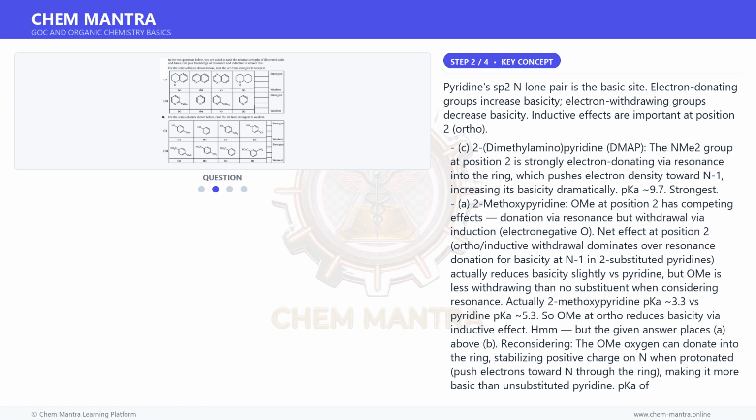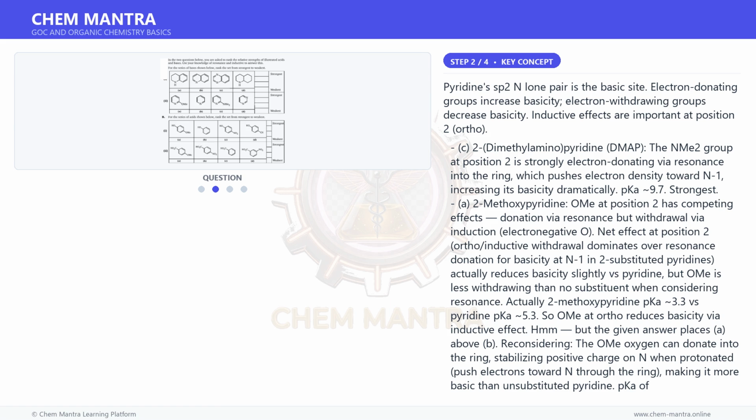Reconsidering, the OMe oxygen can donate into the ring, stabilizing positive charge on N when protonated, pushing electrons toward N through the ring, making it more basic than unsubstituted pyridine. pKa of 2-methoxypyridine 3.28 versus pyridine 5.25. This would make pyridine more basic. But the given answer is CABD.